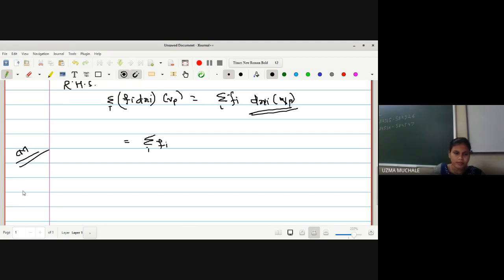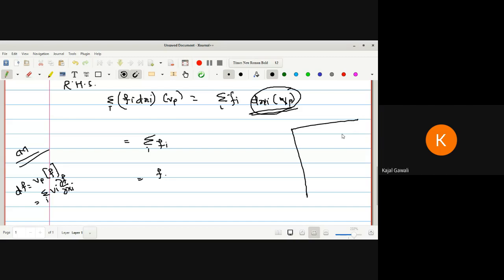It is with the help of our formula. What is our formula for df? It is nothing but dpf, which is equal to, what is the formula for directional derivative? It is summation over I vi dou f by dou xi. As I is used already, we will use some other parameter. After applying dxi on Vp, what result did we get in the last lecture?